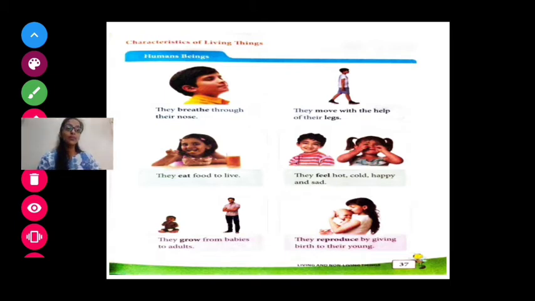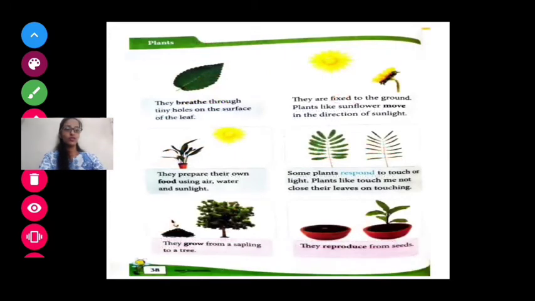Now, last point is they reproduce by giving birth to their young ones. Now, as you know, the human beings give birth to babies. Yes, means the babies are produced by human beings. Okay. Now, let's move to the next page.